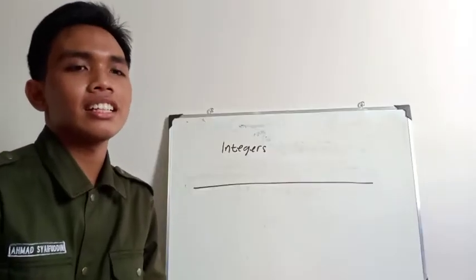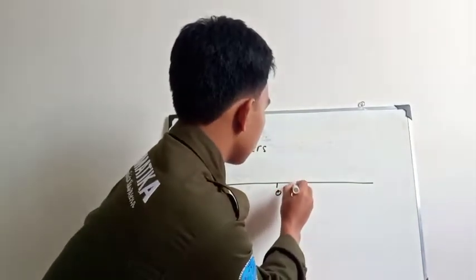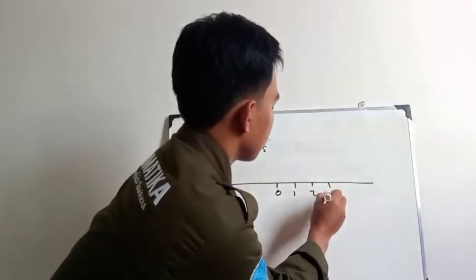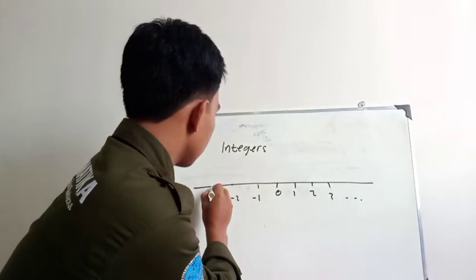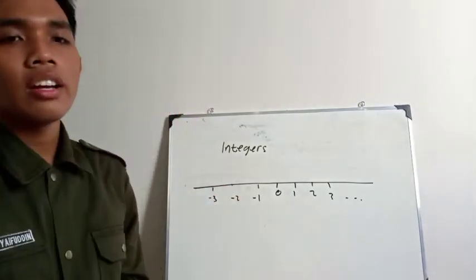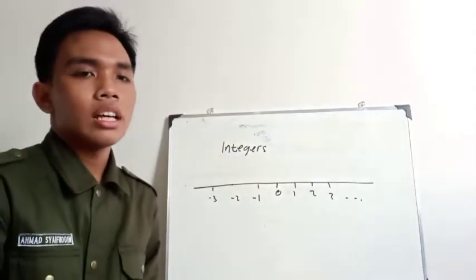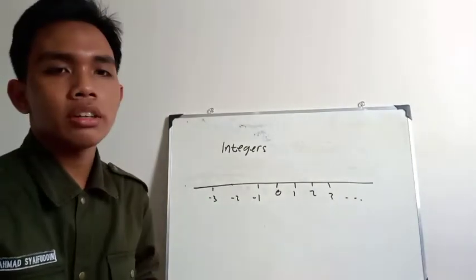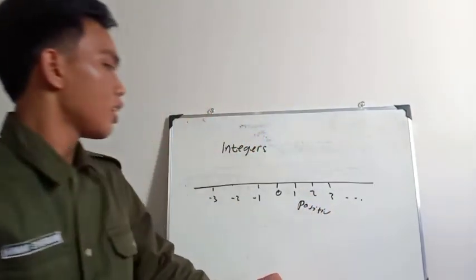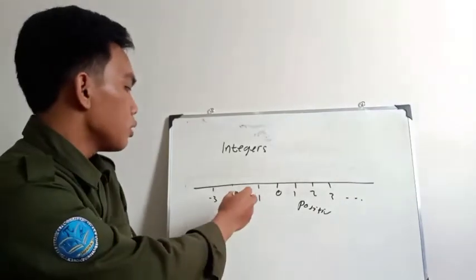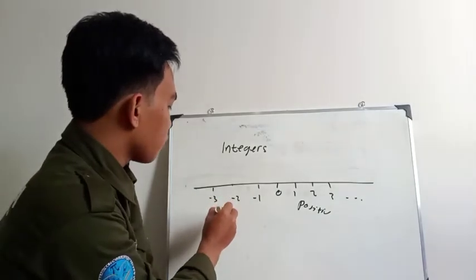Next, there is the grouping of integers. The numbers 1, 2, 3 and so on are called positive integers. And then minus 1, minus 2 and minus 3 are called negative integers.